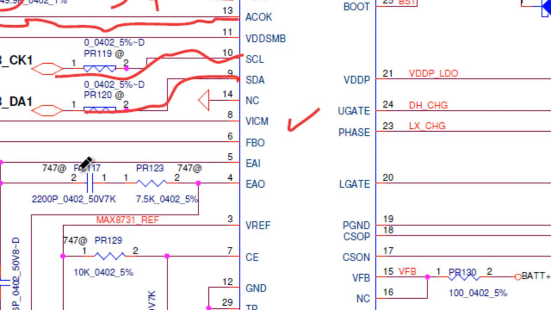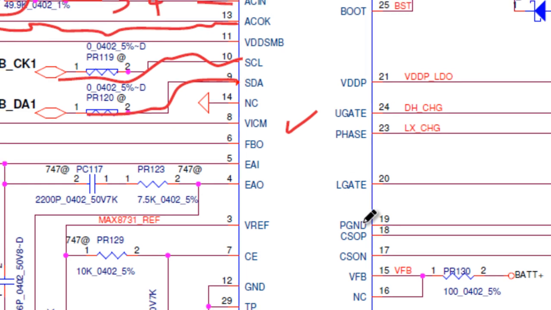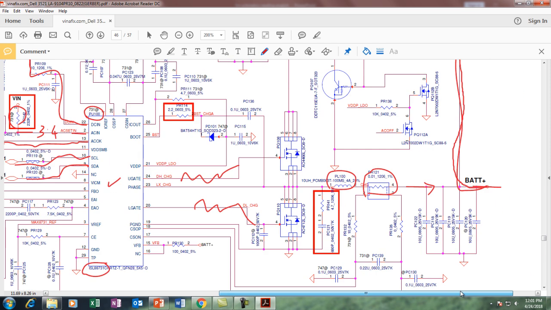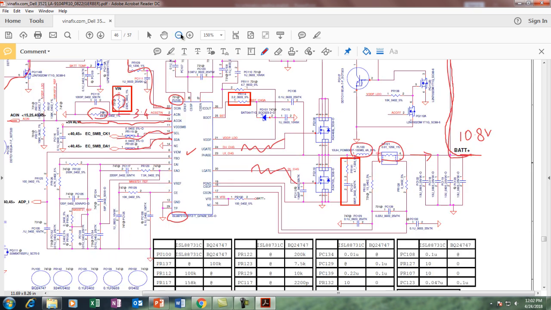So these are the 2 pins, and when the adapter voltage is present, at that time SIO communicates and starts triggering these two MOSFETs, the upper MOSFET and the lower MOSFET, and the voltage generated here is supposed to be approximately 10.8 volt for charging purpose. So in this way this circuit works.